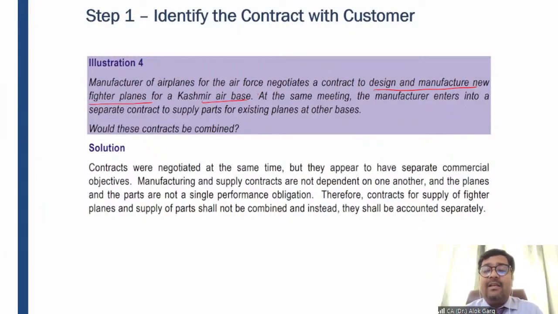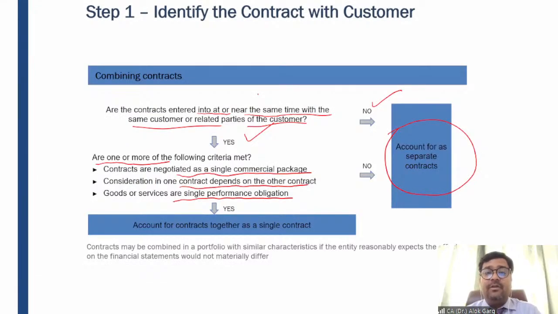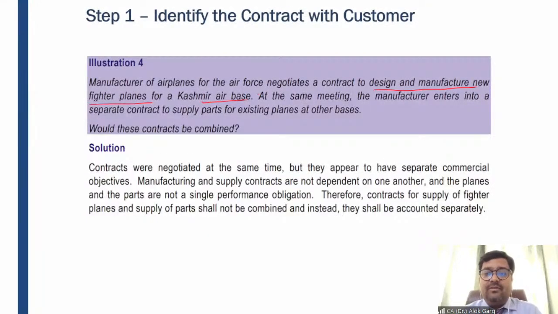Then we need to ask the remaining 3 questions. What were the remaining 3 questions? Whether the contracts are negotiated as a single commercial package, the answer is no, because the fighter planes are different, which have to be delivered at the Kashmir Air Base, and the spare parts have to be entered into a separate contract, which is for the existing planes at different air bases, not these fighter planes.